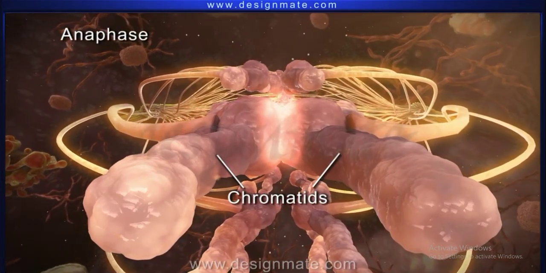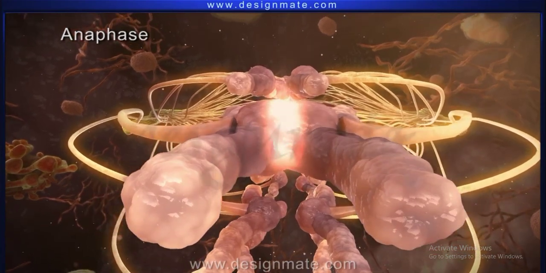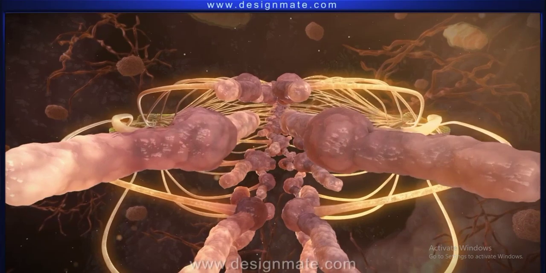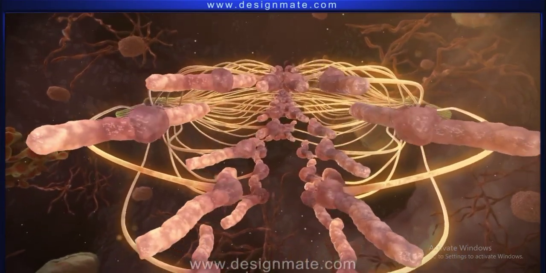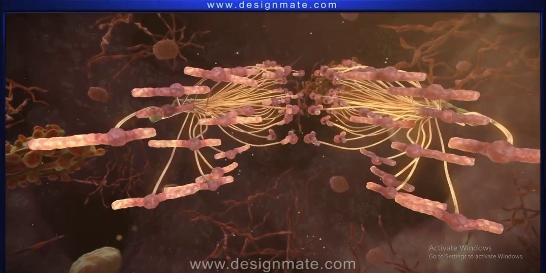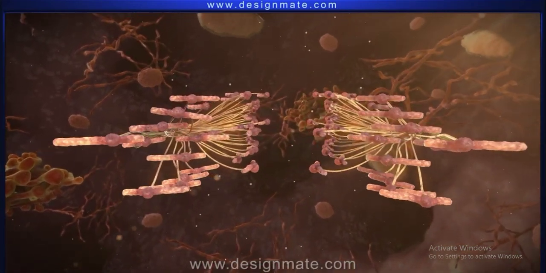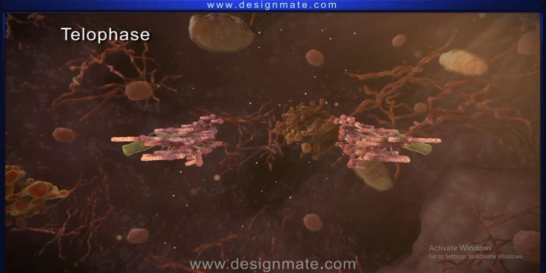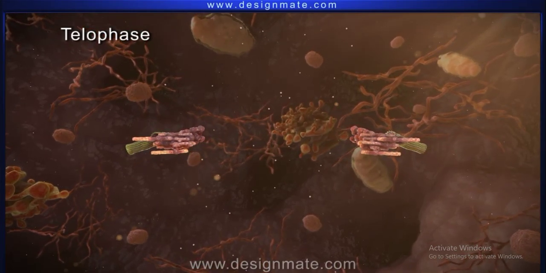Anaphase commences with the initial splitting of the centromere, and so the sister chromatids are now separated. These separated chromatids are known as the daughter chromosomes. After the onset of anaphase, these daughter chromosomes begin to separate from each other. During telophase, the chromosomes continue to move towards the spindle pole regions.